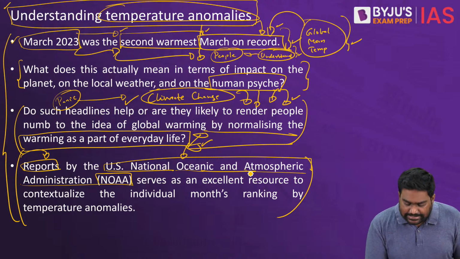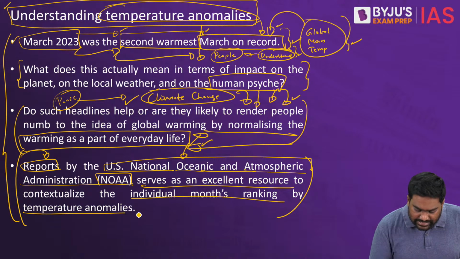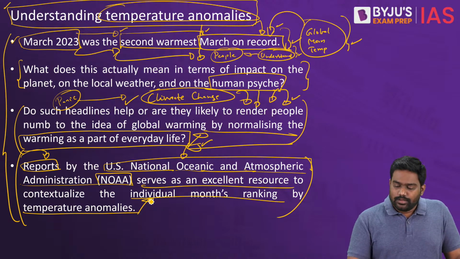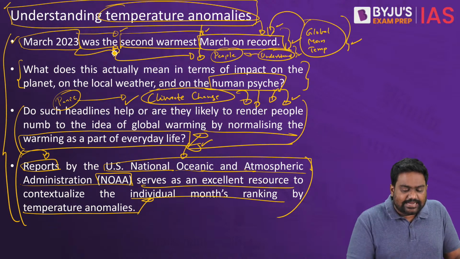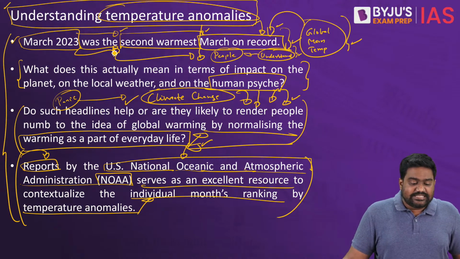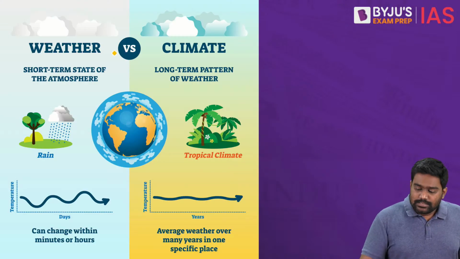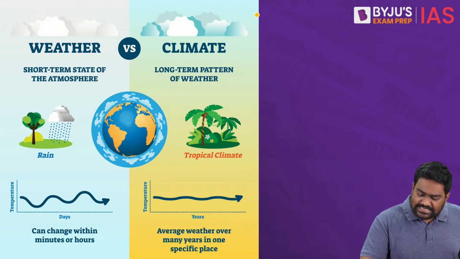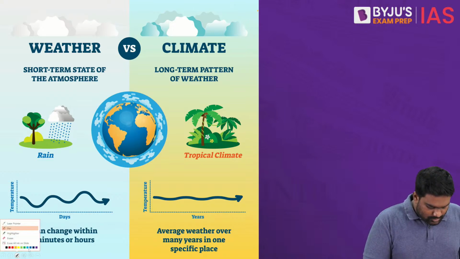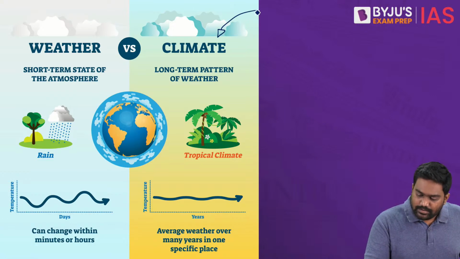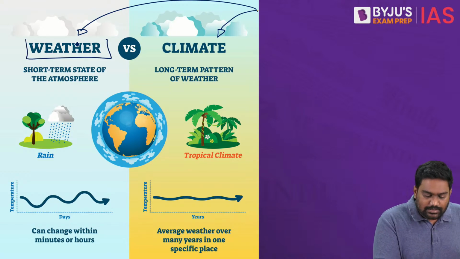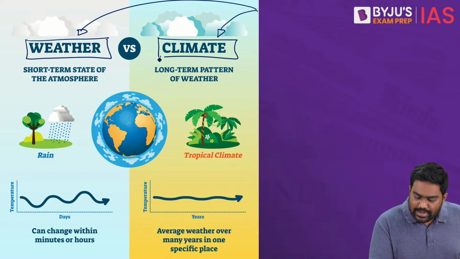And based on this data, the article is carrying out an evaluation to help us understand what it exactly means when we say that March 2023 was the second hottest March ever. See, this is where you should understand a basic concept. To begin with, you should understand a very simple basic concept, that is the difference between weather and climate.